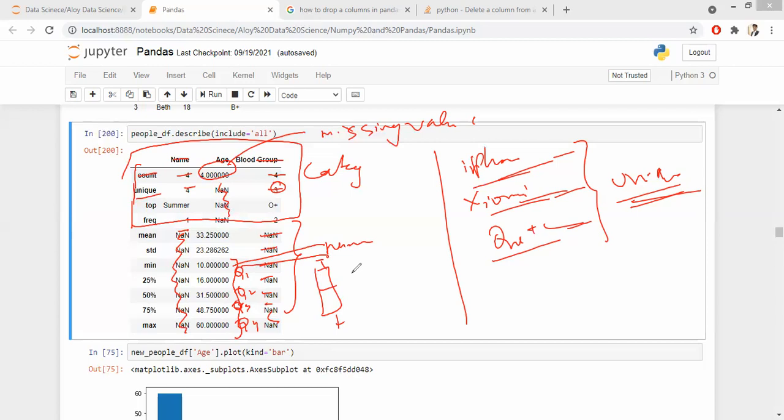Now, do you really have to draw a particular plot to understand how the data distribution is? You can understand everything with this particular function. You can see how the distribution is here, 10 to 16. You have 6 counts. 25 to 50, how many counts you have? Almost 16 counts. Again, 50 to 48, you have 16 counts. Again, 48 to 60, how many counts? 12 counts. Now, how is the distribution of your data? First, you have something like this. It is skewed. It is right skewed.